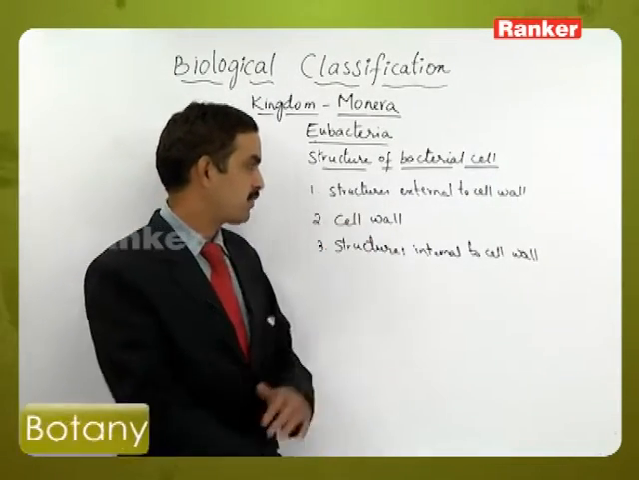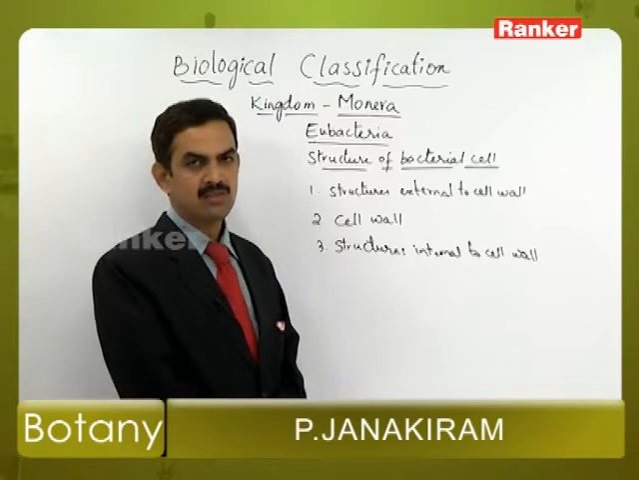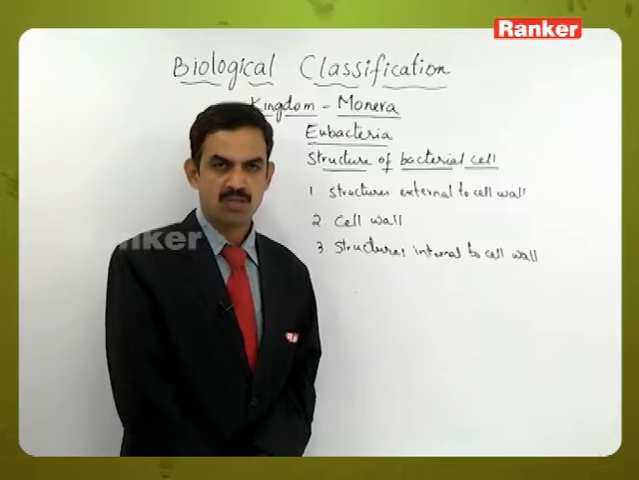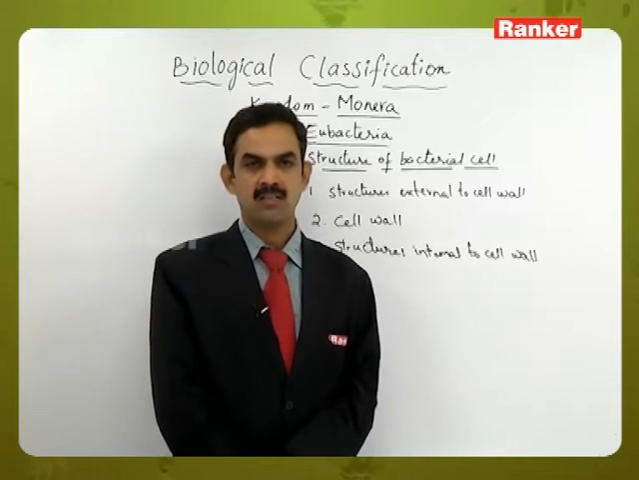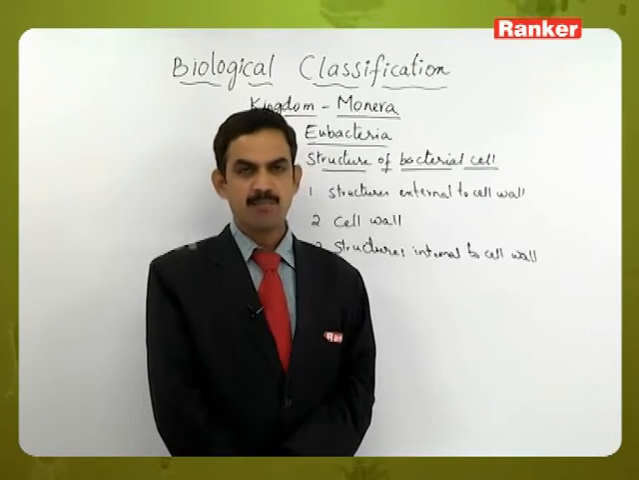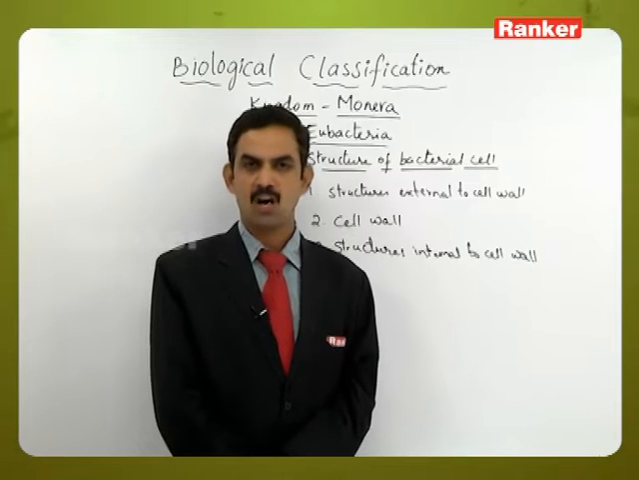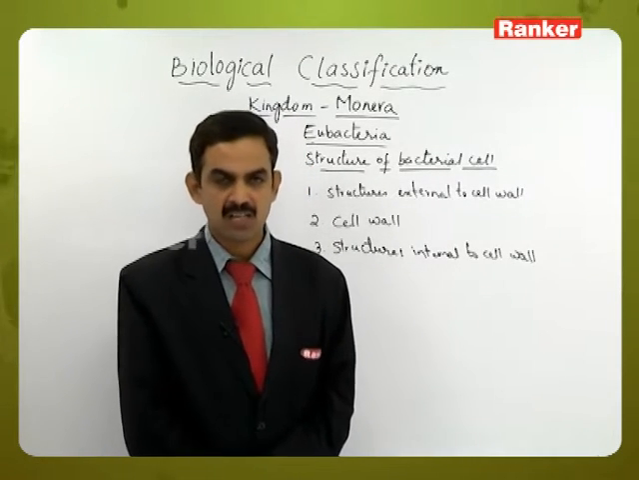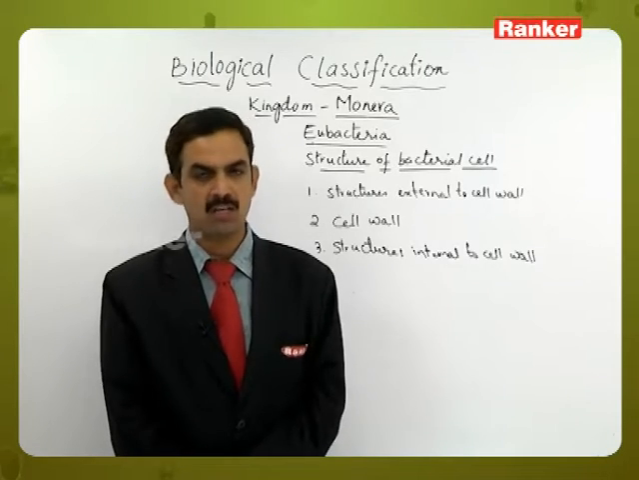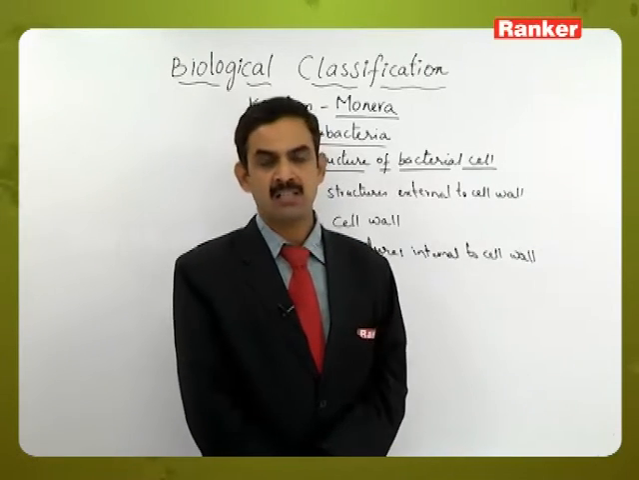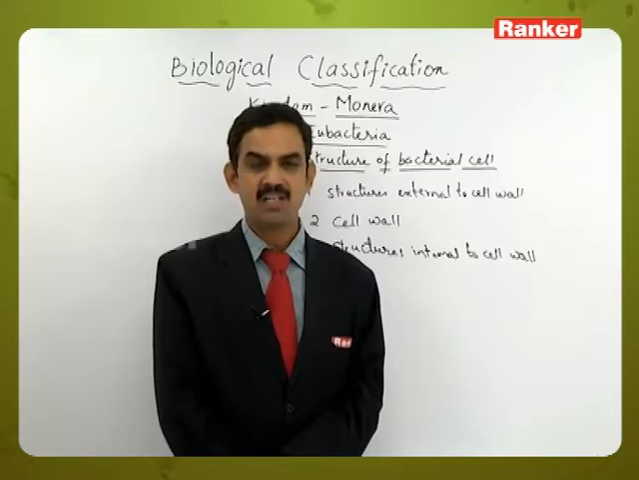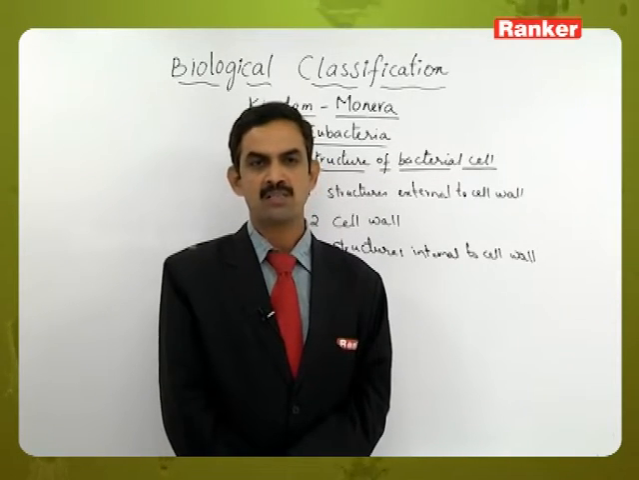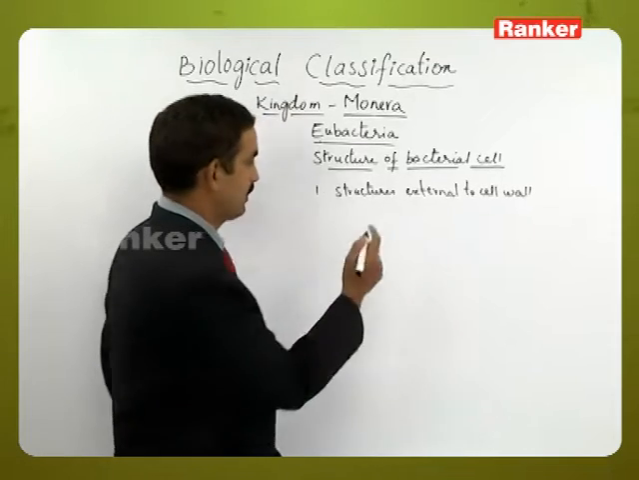So let us start with the first one, the structures external to the cell wall. Generally we know that cell wall is the outermost part in the plants, but here in bacteria cell wall is not the outermost limiting layer, but outside that cell wall some other secretions are there which form into a layer-like structure. And some extra appendages will also be formed. Those are also part of the structures external to the cell wall. Those include